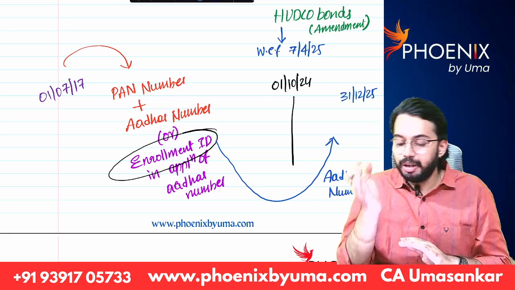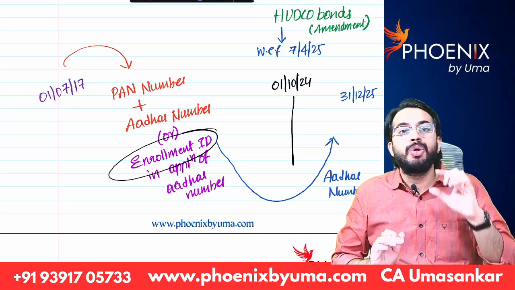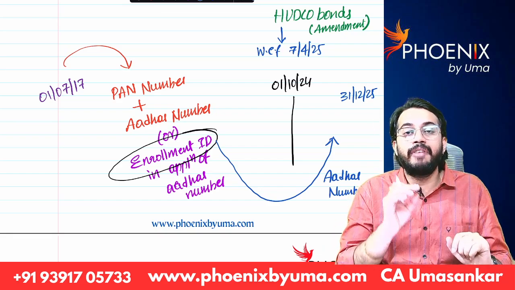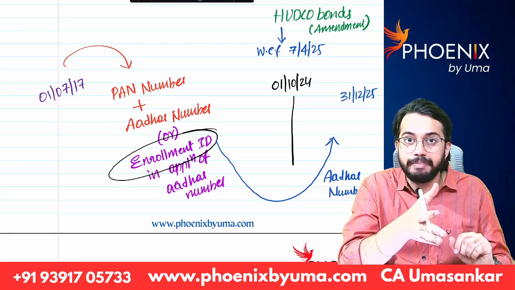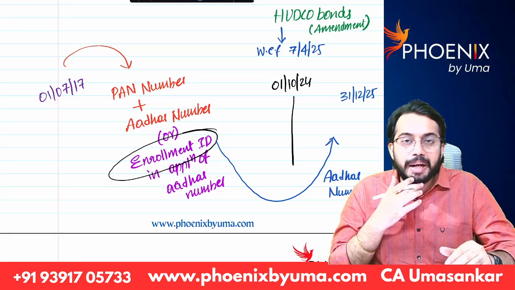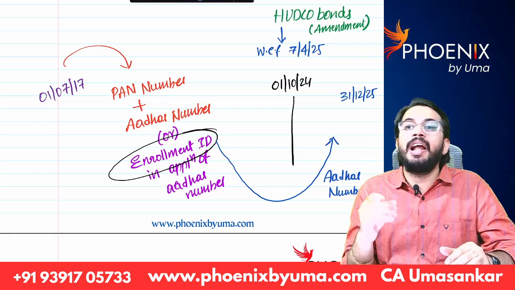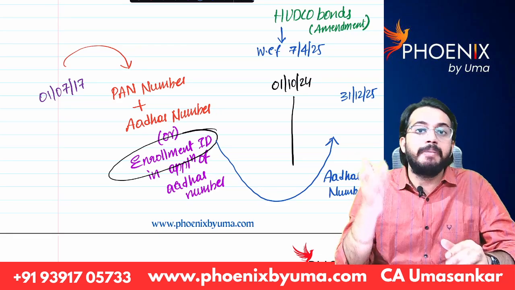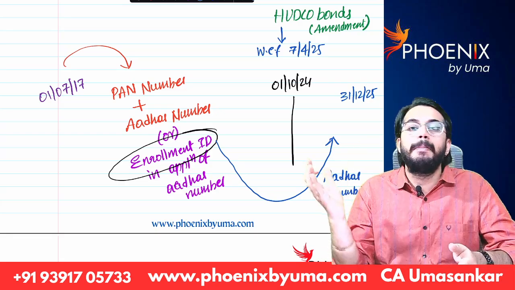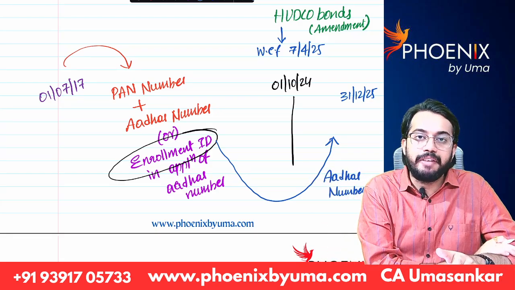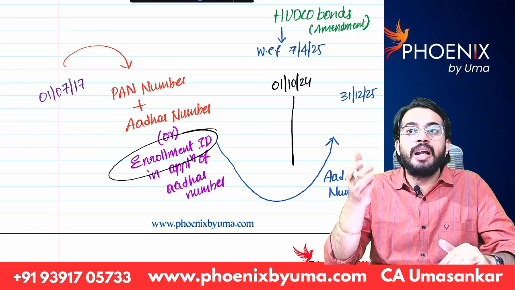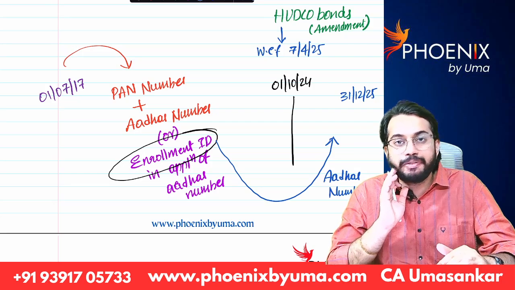So, before 1st October 24, those who have given enrollment ID of Aadhaar application while applying for PAN number, all of them did not give Aadhaar number. They have given only enrollment ID. Now, those who have given enrollment ID in PAN application before 1st October 24 are required to submit their Aadhaar number before 31st December 2025. That is the provision. So, Amendment 1, reinvestment in HUDCO bonds eligible for exemption under 54 EC.